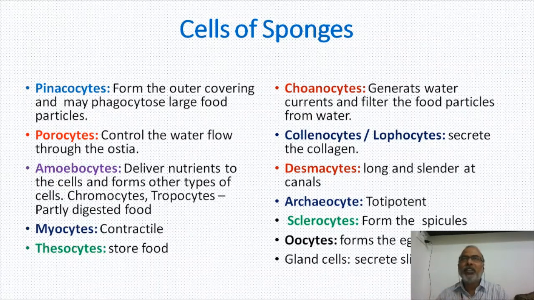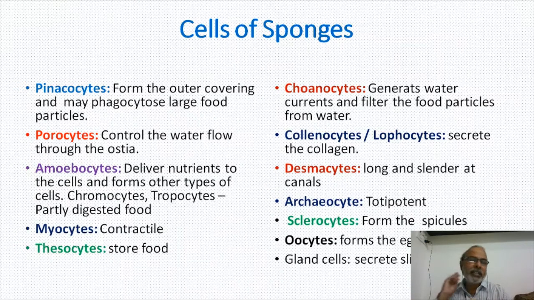Choanocytes, as I mentioned, are called collar cells. These are called flagellated cells. They are very important cells. They feed the nutrients and they perform intracellular digestion. Collencytes and lophocytes secrete collagen, and desmocytes are there. They are very long and slender to cover the long canals inside. And archaeocytes are totipotent cells. They can be formed into any other type of cells.